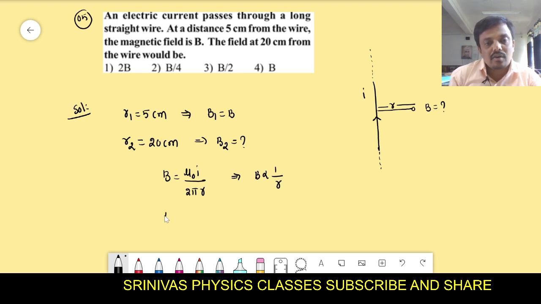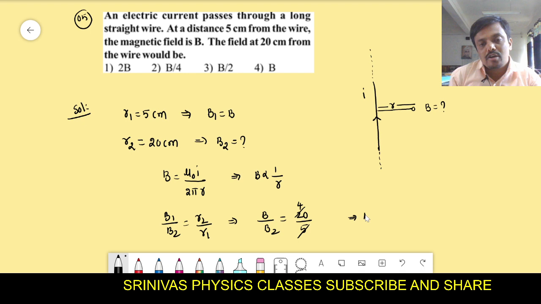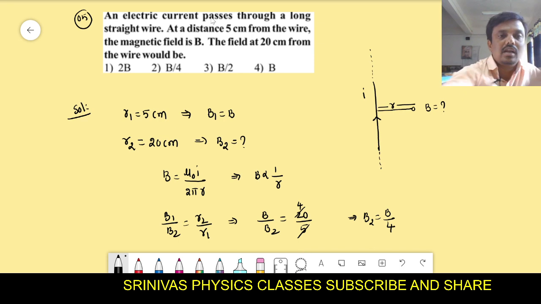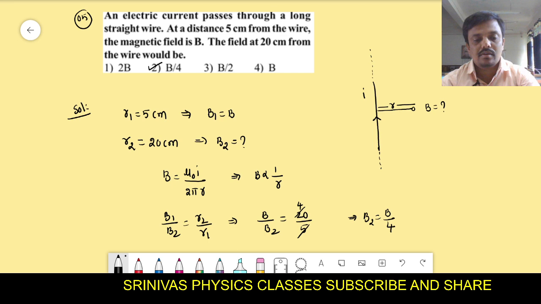Here we write in ratio form, that is B1 by B2 is equal to R2 by R1. Where B1 is B, B2 we have to find out. R2 is 20 by R1 is 5. 5 fours are 20, we will get 4. Finally, B2 we will get as B by 4, right? B by 4. That means here also the second option is the right option. Let's go for the next problem. That is problem number 6. What are they asking in this question?